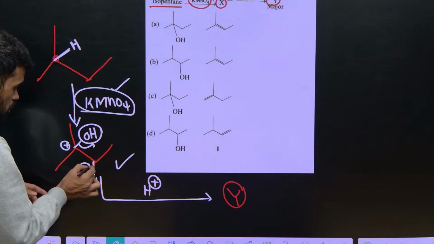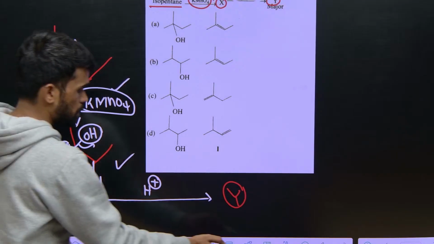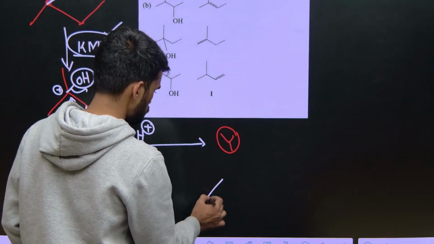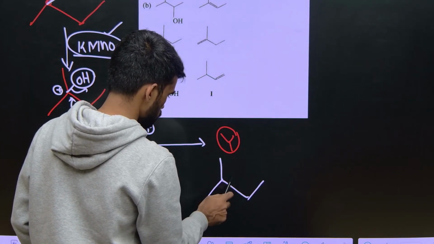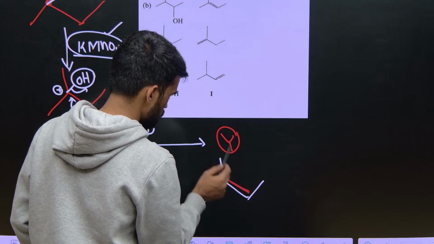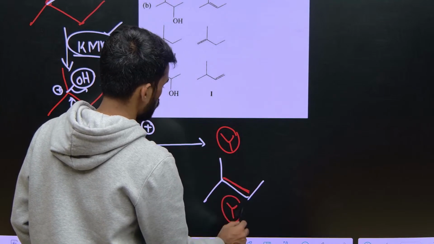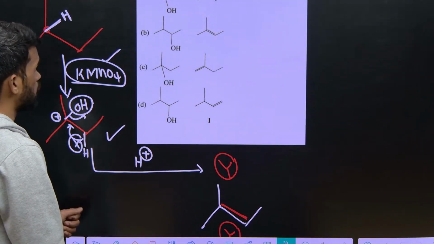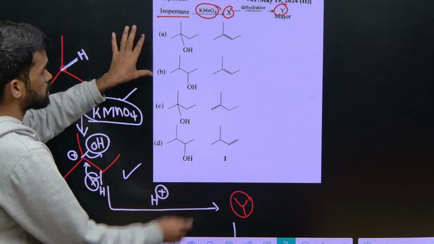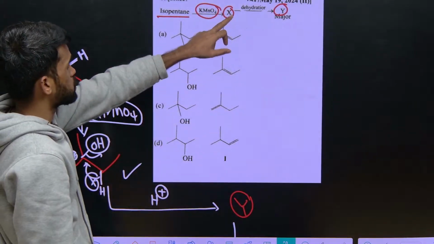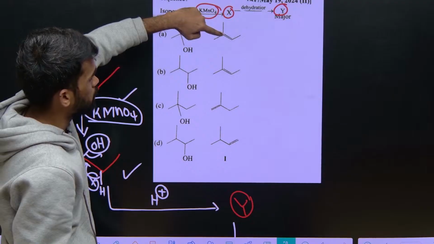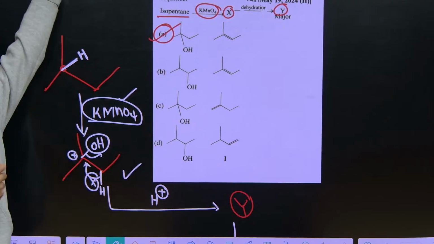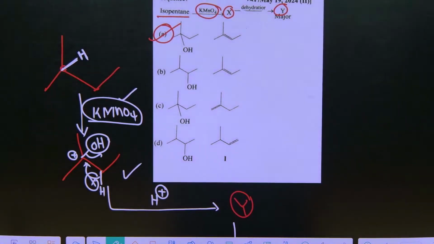It will be removed and gives a double bond between them, and you will get a double bond here like this. So this is your Y. Yes, you got your X and you got your Y. So in this question option X will be here and Y will be here. So A is your answer. Okay, hope the discussion is clear.